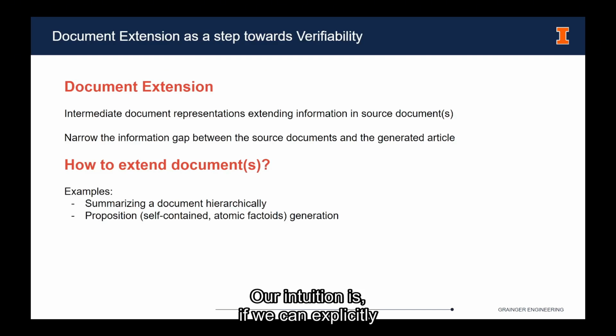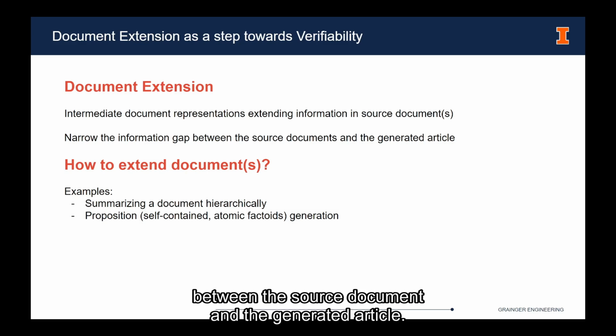Our intuition is, if we can explicitly identify the actions in the process of generating a Wikipedia article, then the efforts that a user might need to verify a piece of information will be greatly reduced. One way of doing this is by what we call document extension. Document extension is basically extending a document or a set of documents by creating intermediate document representations that can enrich the information in the documents. In this way, we might be able to narrow the gap between the source document and the generated article.